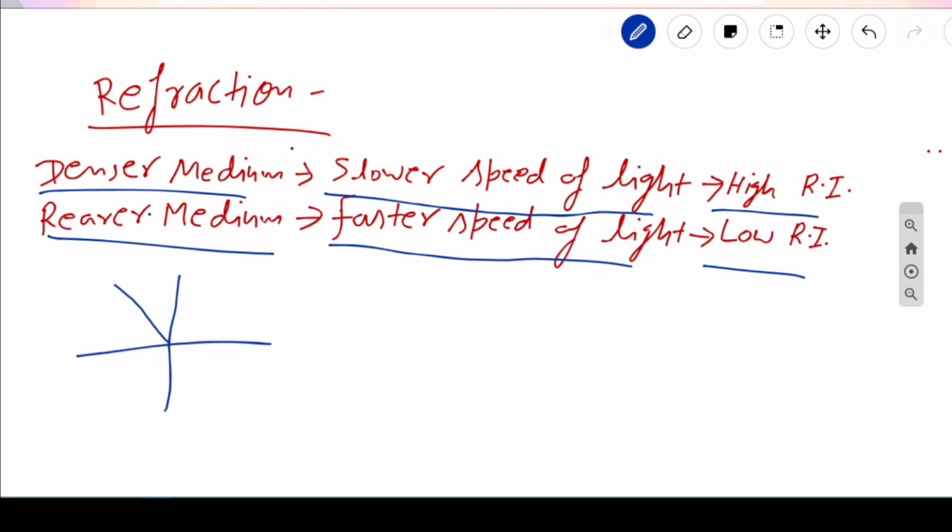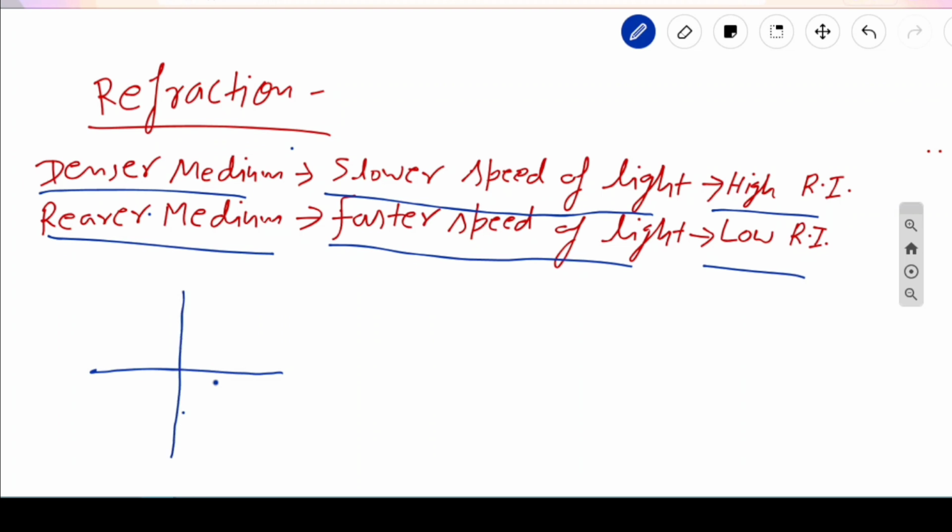When a light ray goes from one medium to another medium, it either bends towards the normal or goes away from the normal. We will see in which case what happens. This is the boundary which separates the two media, and this is the normal to this boundary.